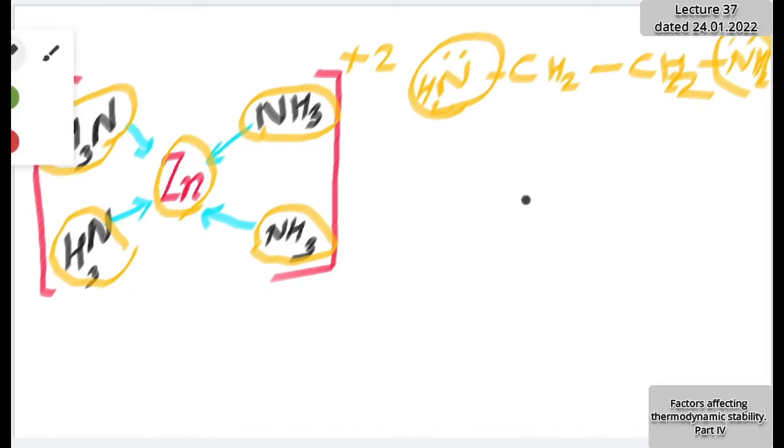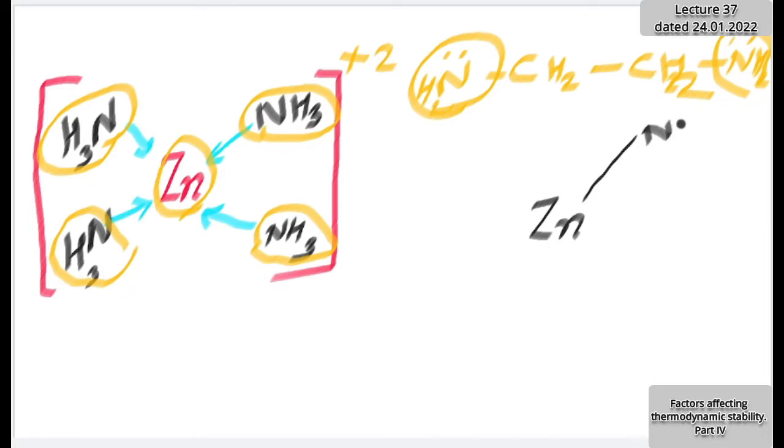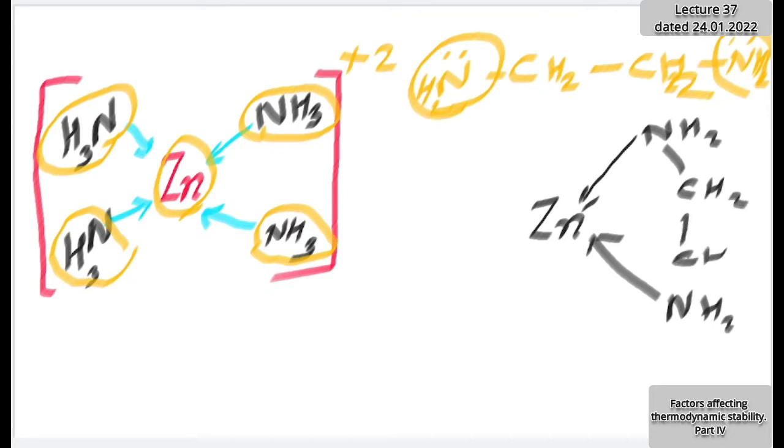Central metal, let me consider as before, zinc. In this ethylene diamine, one NH2 through which it links, and second NH2 through which the other linkage will be there, means coordinate bonds will be there, and between these NH2 groups, CH2 and CH2, it is our ethylene diamine molecule.